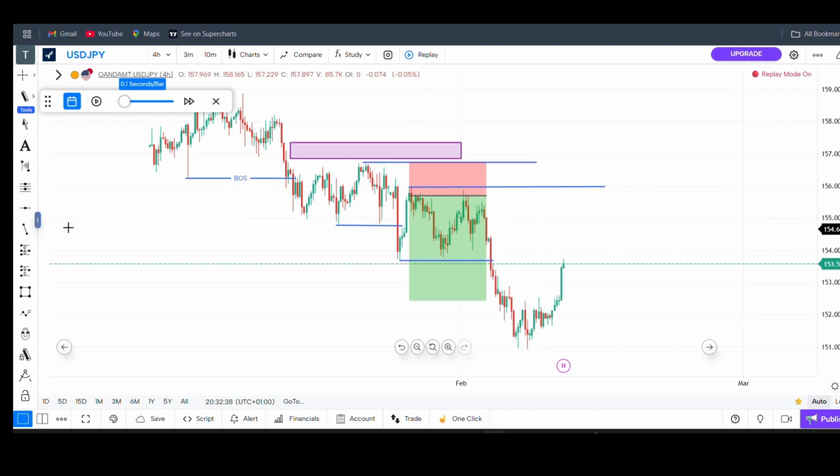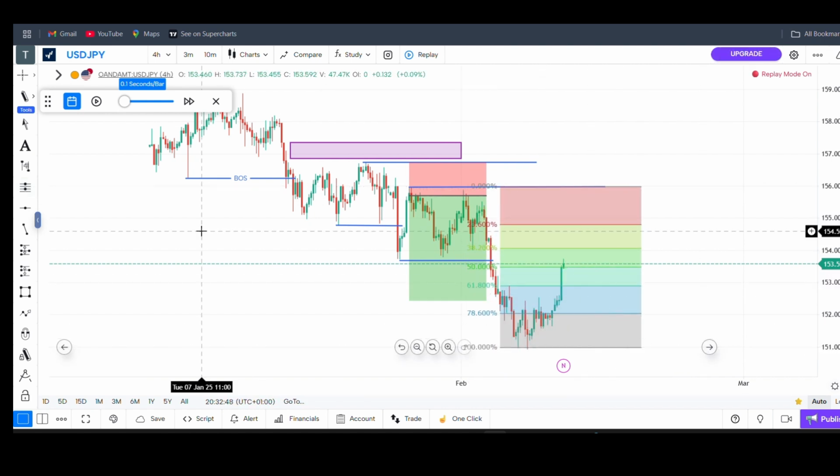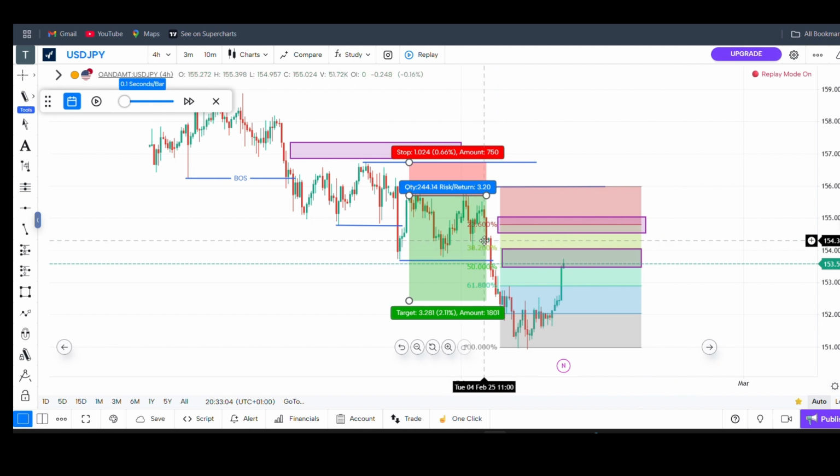So I want to see a pullback. Good. I'm going to use my Fibonacci right from this high to the higher low after the break of structure. So here's the 50%, and there's one fair value gap. Here's the 50%, and there's a little fair value gap here. So fair value gap here, and there's another order block, a breaker block, here.